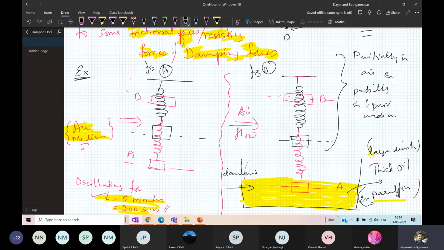Here there is only one damping. Here I have two dampers. The first one is the air medium, the airflow. And this is the damping liquid I have chosen, which is the second one.